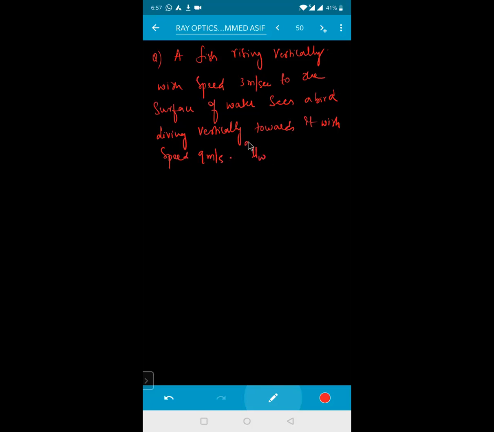Refractive index of water with respect to air is equal to 4 by 3. And the question is, the actual velocity of dive of the bird is dash. Come on, try to do it.